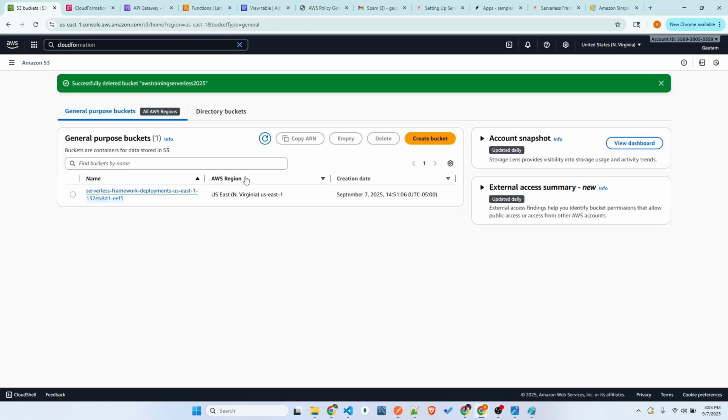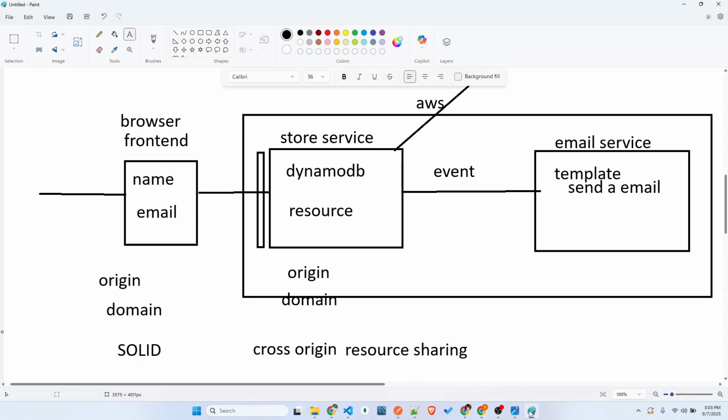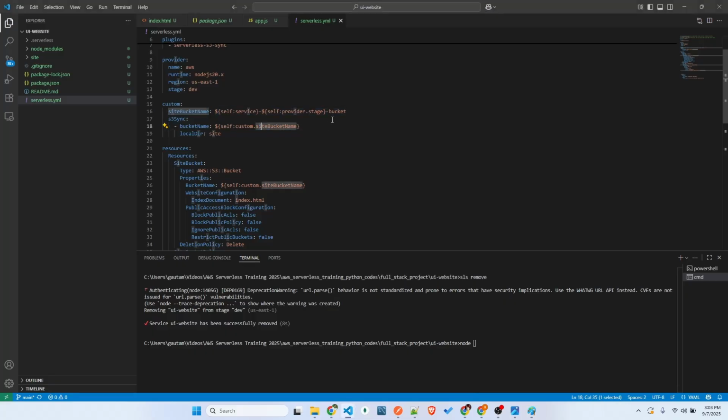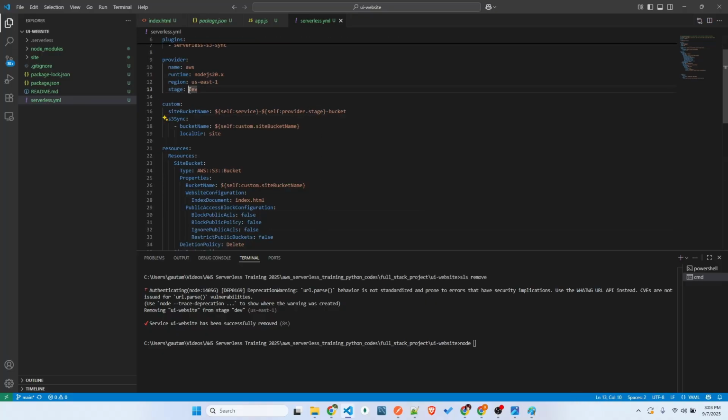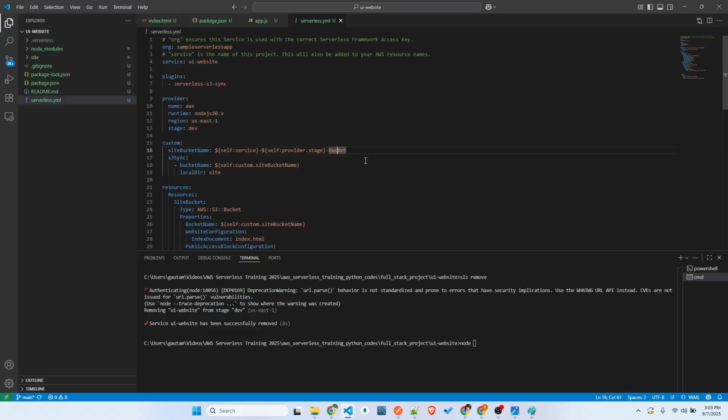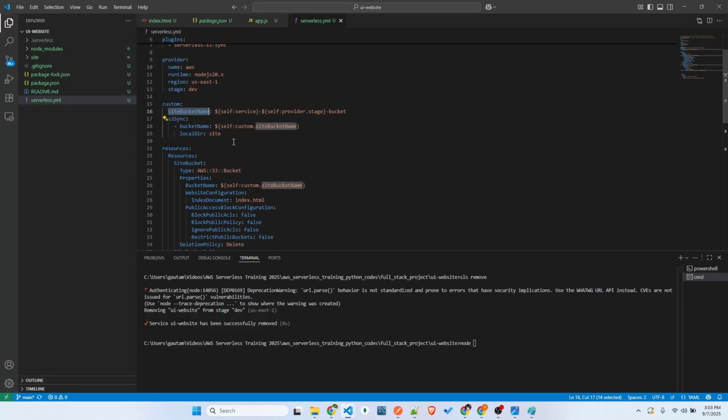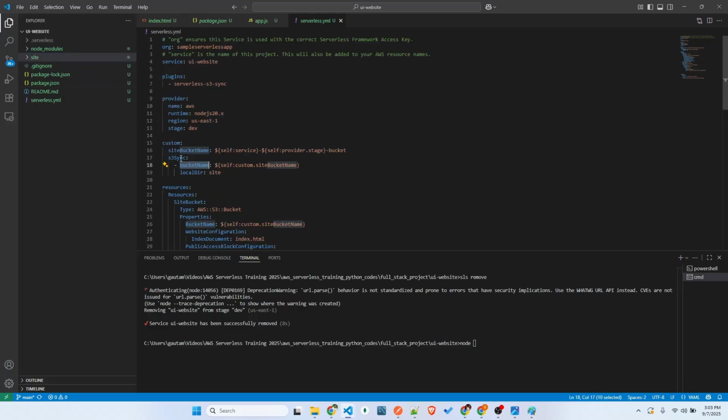So I just delete this bucket. Okay, so if you see here, we are going to create it with a name like the stage name and the service name. The service name is this one, UI website, dev, and the bucket. So UI service hyphen dev hyphen bucket name is the bucket name for this S3 bucket. We're just syncing it. What we're syncing, this entire site folder is there, right? We are syncing it into this bucket. That means we are going to copy paste it. That's the reason we added this plugin called Serverless S3 Sync.